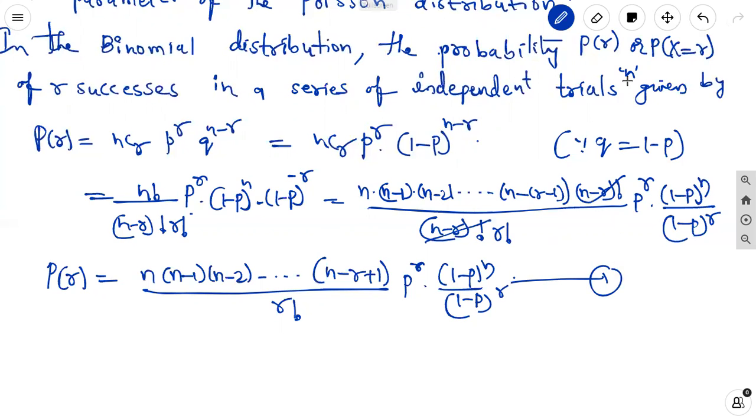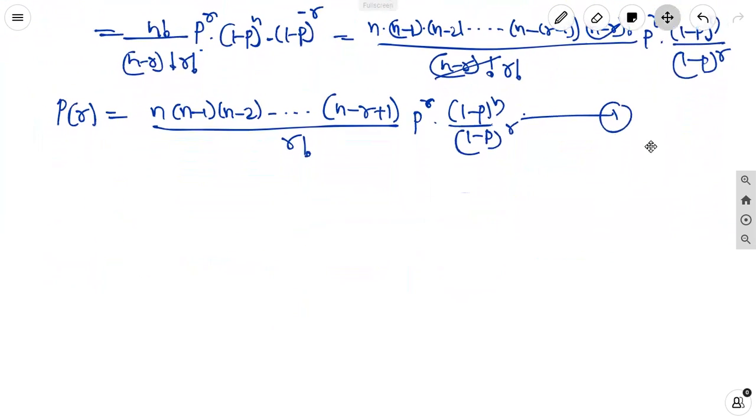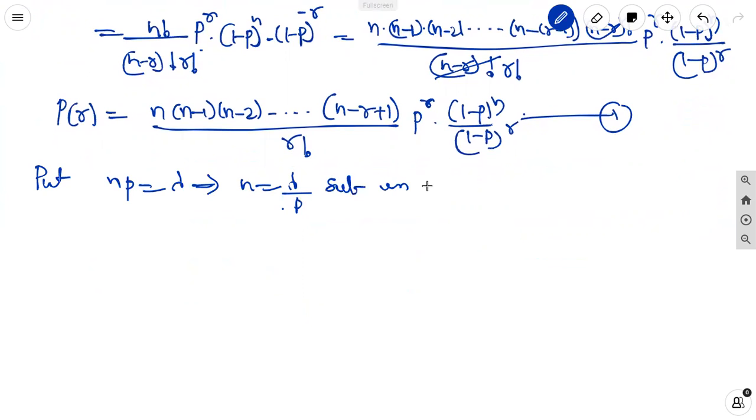This is the expansion of the binomial distribution. In this, we can substitute the finite quantity np equal to lambda. From this, n is equal to lambda by p, which we substitute in the above.